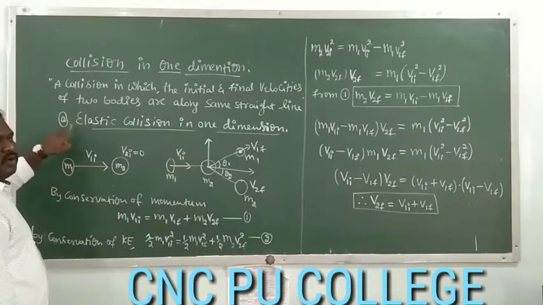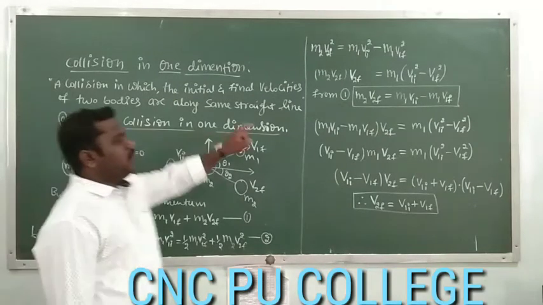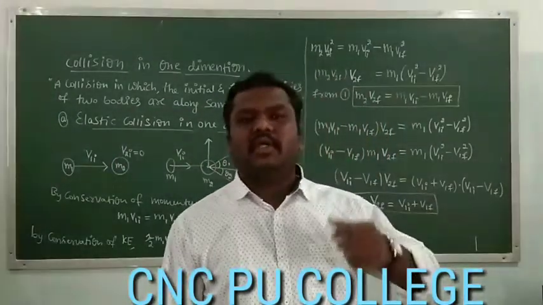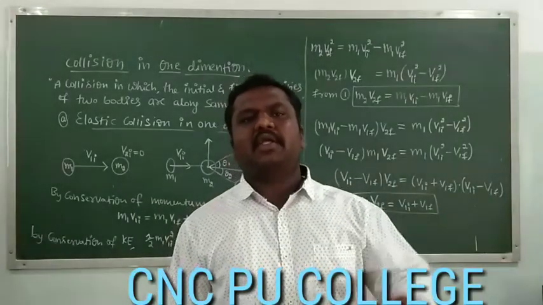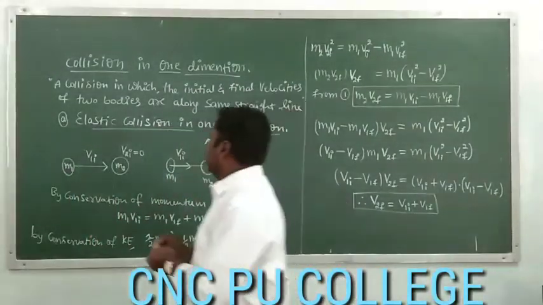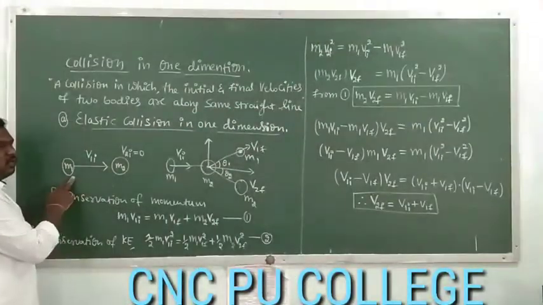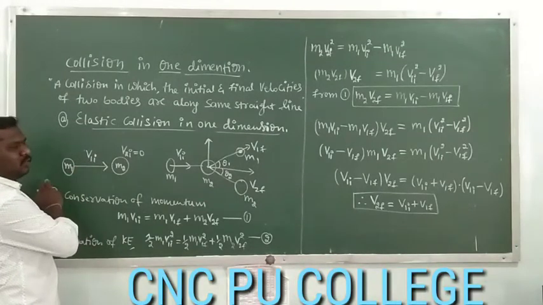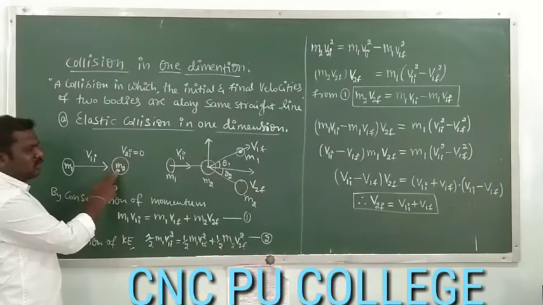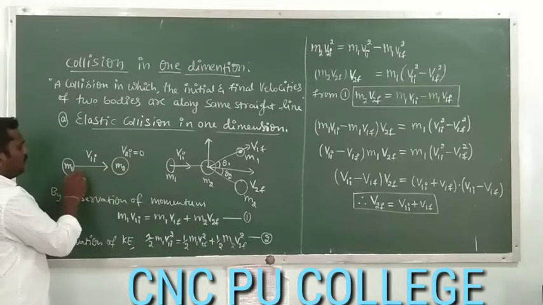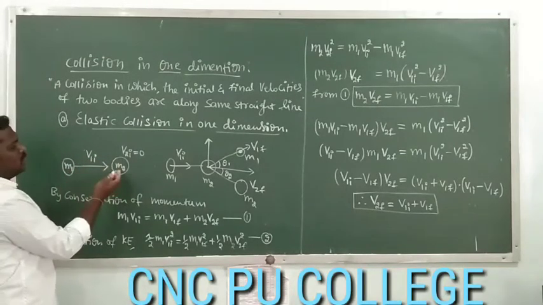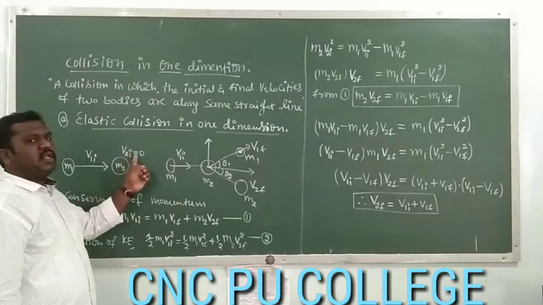Now we have to think of elastic collision in one dimension. What is elastic collision? It is the collision in which both momentum and kinetic energy are conserved. So let us consider two bodies: a body of mass m1, which is initially moving with velocity v1i, the initial velocity of the first body, and the second body, which is at rest because v2i is 0. This body of mass m1, moving with velocity v1i, collides with the second body of mass m2, which is initially at rest.